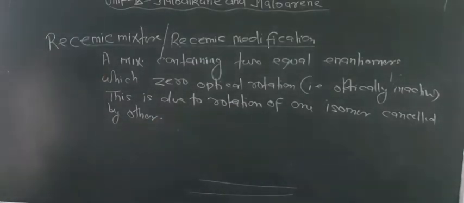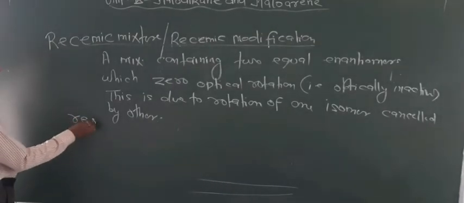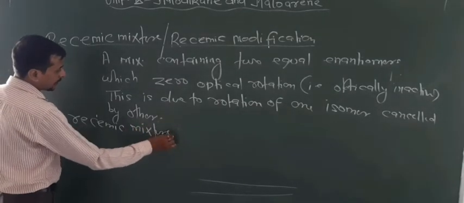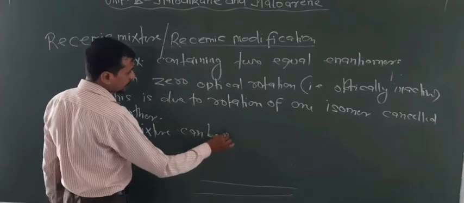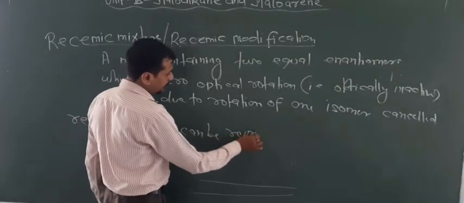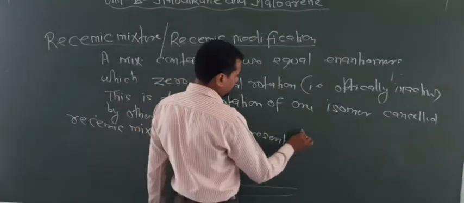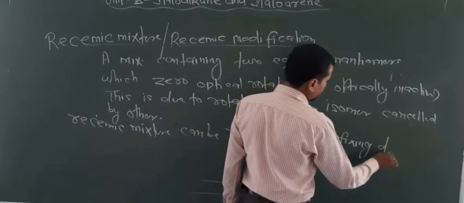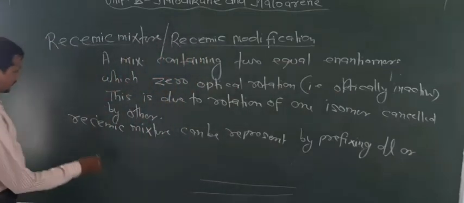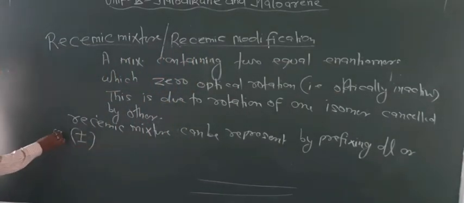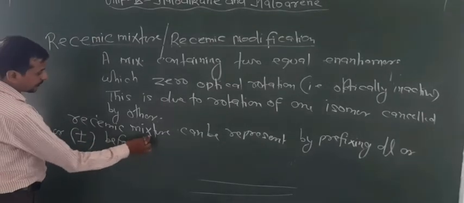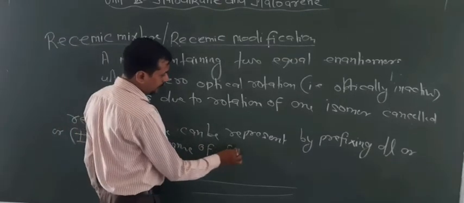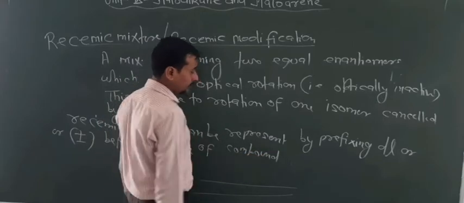Now, how is the racemic modification represented? The racemic mixture can be represented by prefixing dl or plus-minus before the name of the compound.